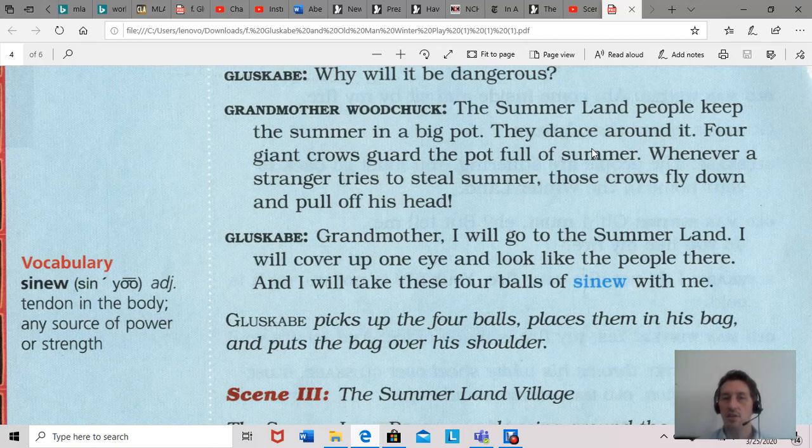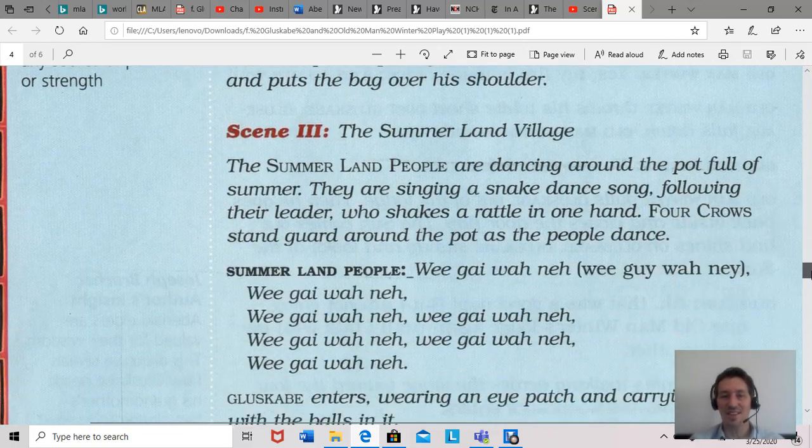So the danger was that the Summerland people have summer inside this big pot, and they only have one eye. And there are these 4 crows, which are these really big black birds that are very ugly, not nice to look at. They guard the pot. Anyone who comes and tries to take summer, the crows fly down and they rip their head off. So that's what he is facing.